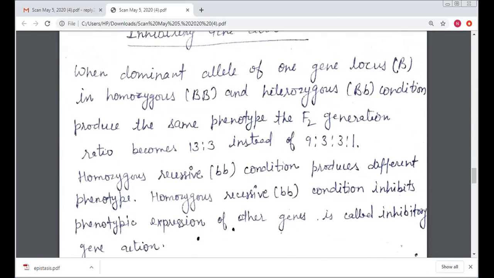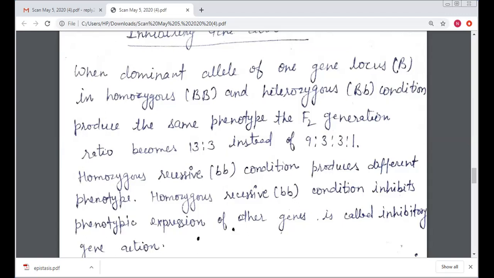In the inhibitory gene interaction, we take the example of the rice color pigmentation. So here, when the dominant allele of one gene, locus B, capital B, in homozygous condition, it is capital B, and in heterozygous, it is capital B, small b condition, to produce the same phenotype, the F2 generation ratio becomes 13 is to 3.